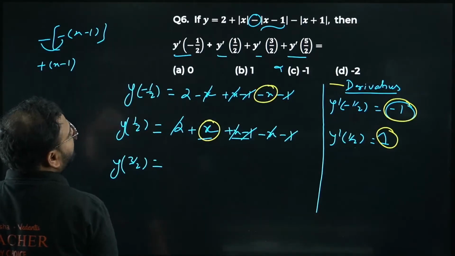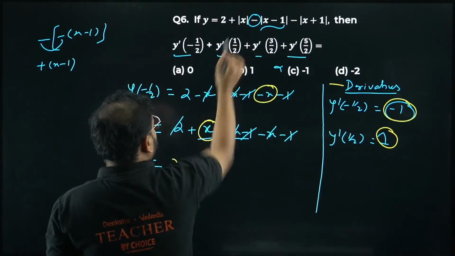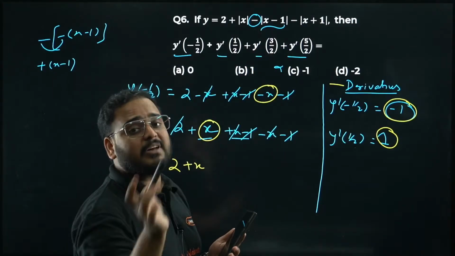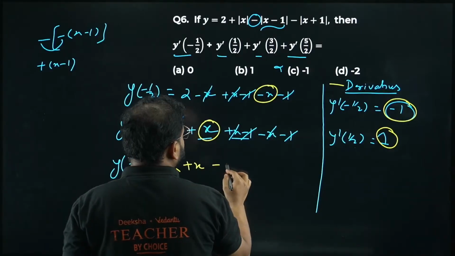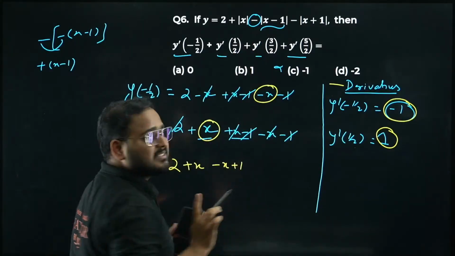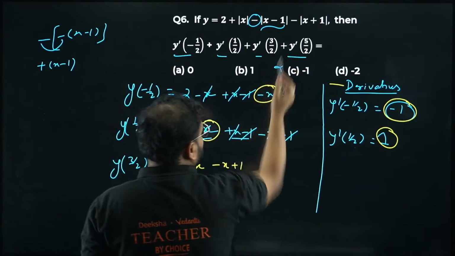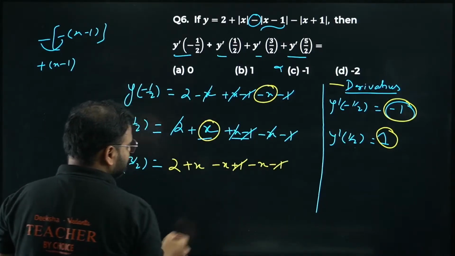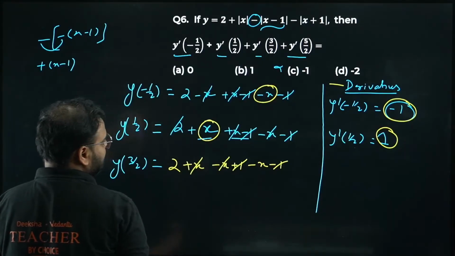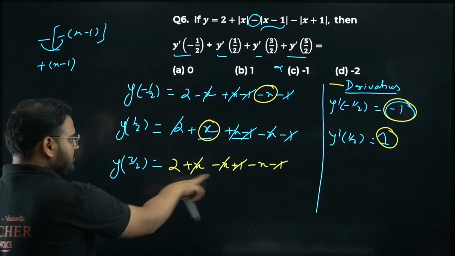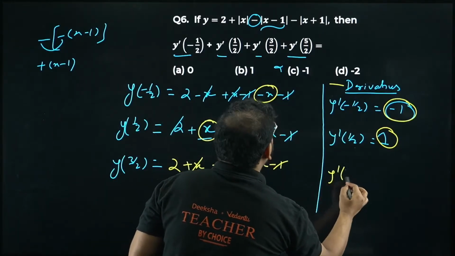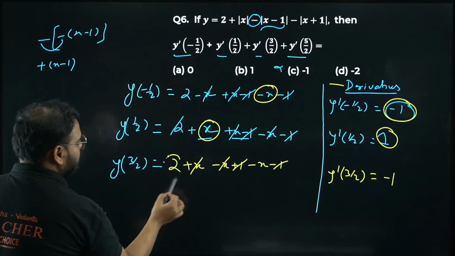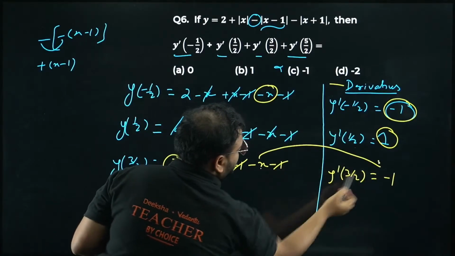I'm looking for y of 3 by 2. For this, it'll be again positive, so plus x. It'll be 3 by 2 minus 1. This time it is positive, 1.5 minus 1 is positive. It means I'll open with a minus sign, so minus x plus 1. Over here, there's the minus sign, so it'll become minus x plus 1. Again, it'll be positive only, so minus x minus 1. What I'm getting here, 1 and 1 cancelled, x and x cancelled. Derivative now: this will become 0, this will become minus 1. So derivative at 3 by 2 will become minus 1, right? This will be 0 and this will be minus 1.